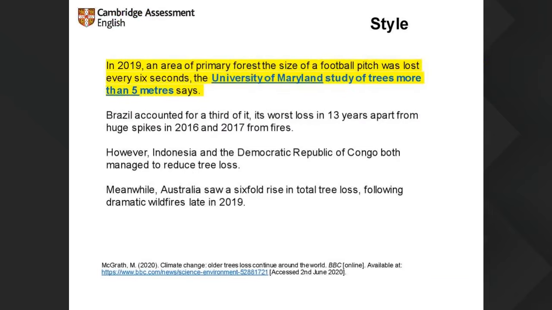BBC, Victoria, what's the difference here? Yeah, we see that sentences are shorter than in the previous example, and also the paragraphs are shorter. And in terms of structure, it is more simple. It is simpler and also more accessible for readers as a result. Exactly. All of these are fairly simple sentences compared to what we saw in The Guardian. Quite short. We do have a little bit of punctuation, a little bit more complexity.